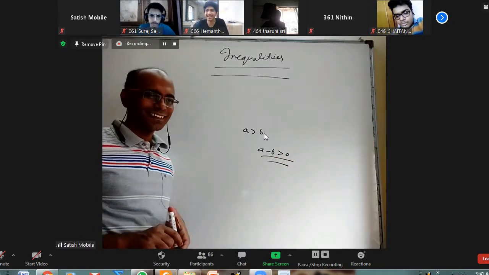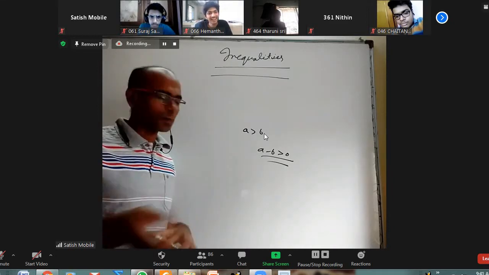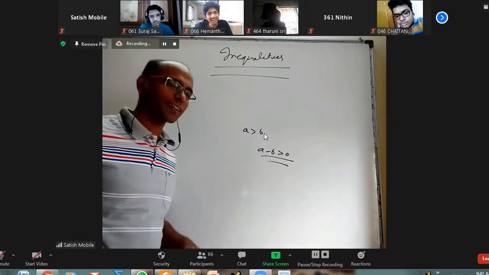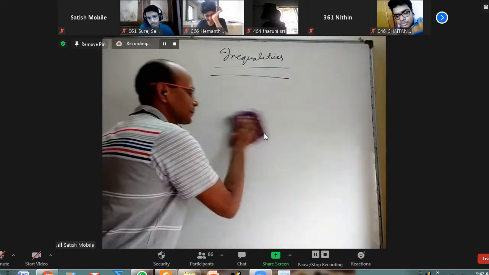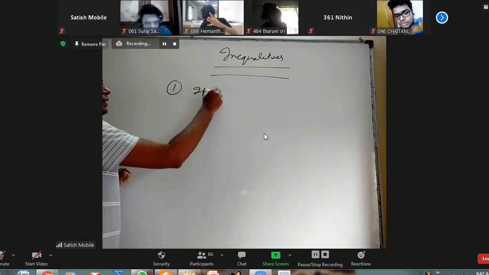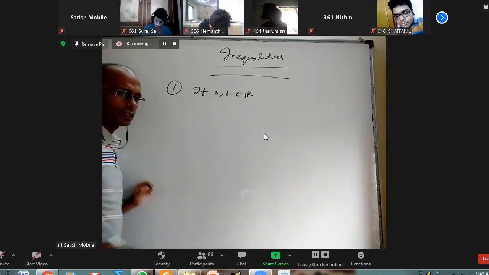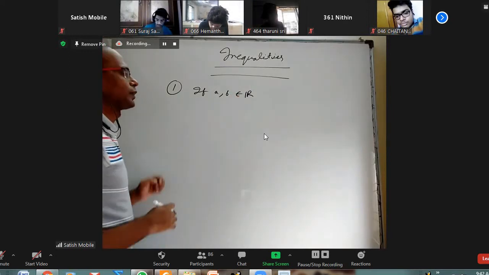It may look funny, but it is a definition, frankly. And we are going to prove the rest of the properties by using this. That is the first point I'm going to teach here. If A and B are real numbers, they write R like this for the set of real numbers.